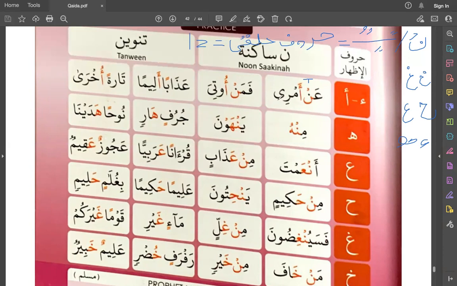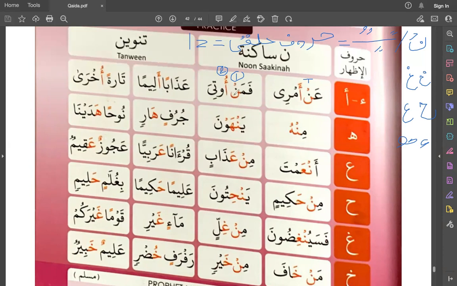An amri, an amri. Look here, you find noon sakin, one condition met. The second condition is harf halqi, and that is hamza. And now you will say it as it is. The effect should be on this noon sakin or tanween.